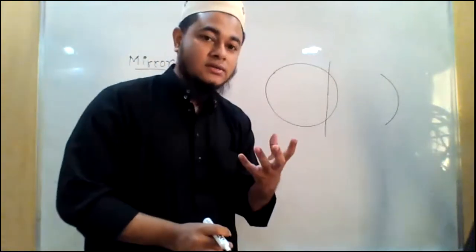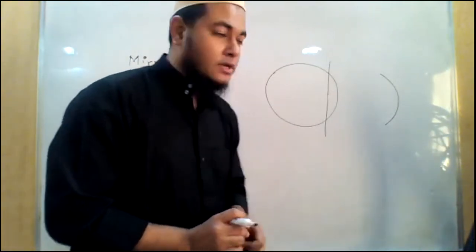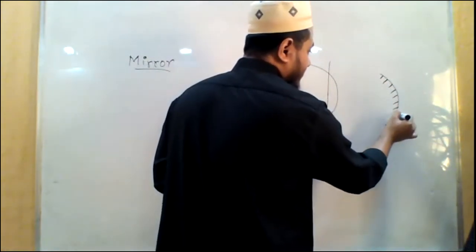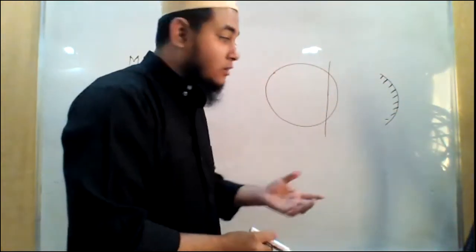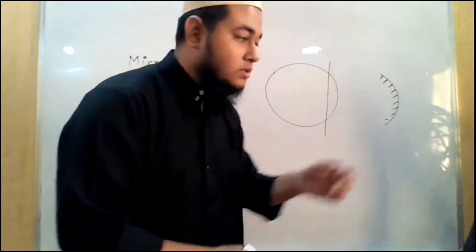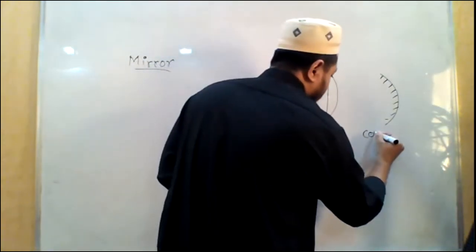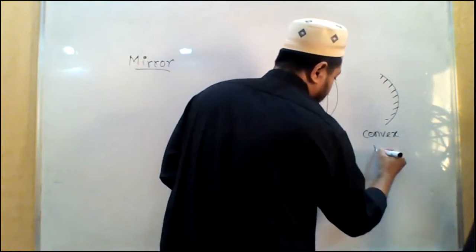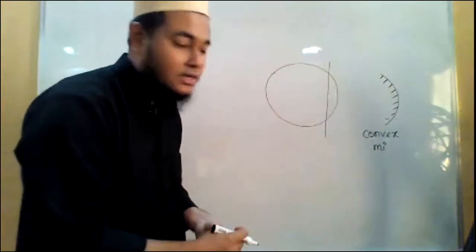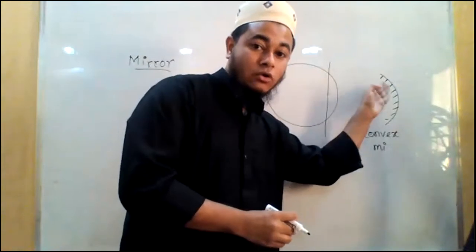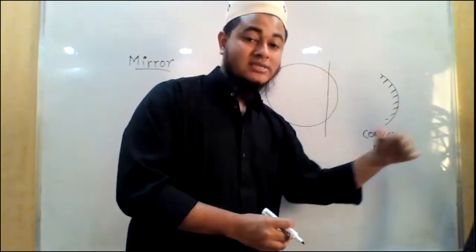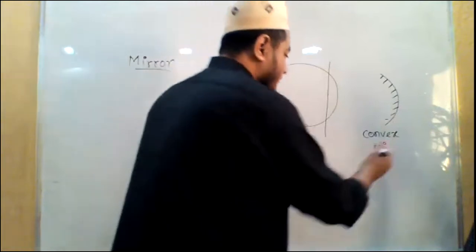To convert a glass into a mirror, we need to do silvering. So if I do silvering on this surface, that means on the concave surface, what will happen? The outer surface will become a mirror now. So this is a convex mirror. Convex mirror, because the convex side is acting as the mirror, right? You have done the silvering on the concave surface, and the convex surface, that is the outer one, is acting as a mirror. So this is a convex mirror,